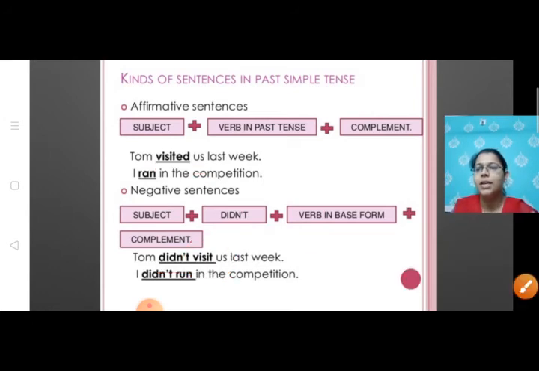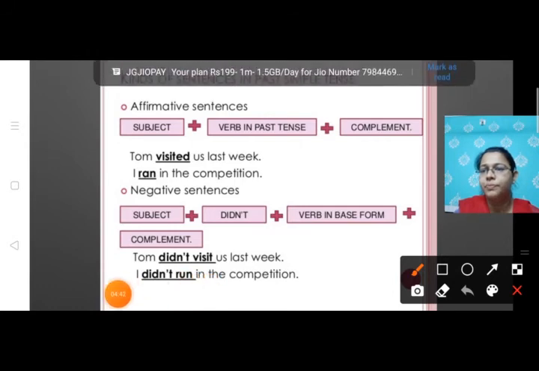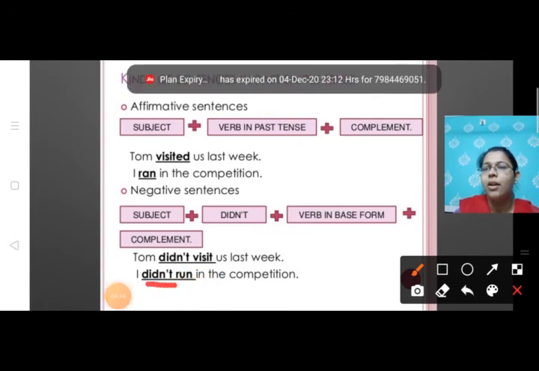Let's see the second example. I didn't run in the competition. So here you can see that we have used didn't and along with it we have used the word run.